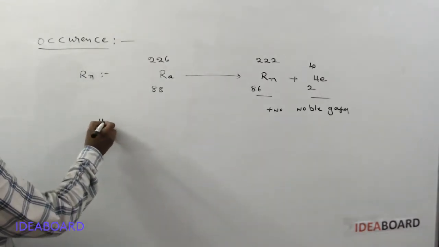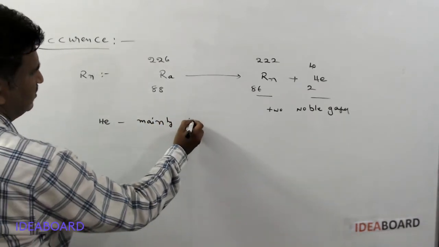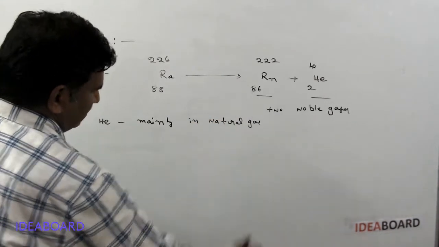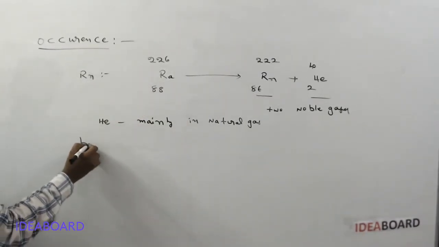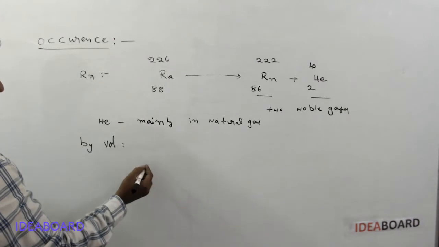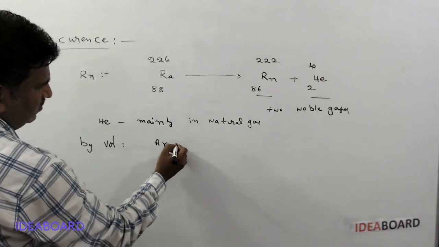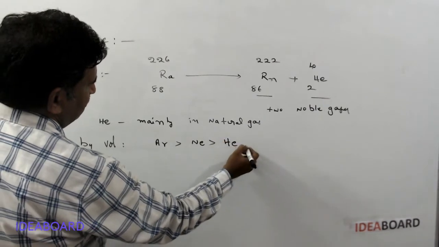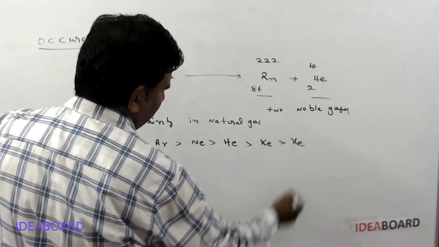And suppose if we are taking helium, it is mainly present in natural gas. Okay. And next, if you are taking the abundance or occurrence by volume, the most abundant element is argon. Okay. And the next one is neon, and the next one is helium, and the next one is krypton, and the next one is xenon.